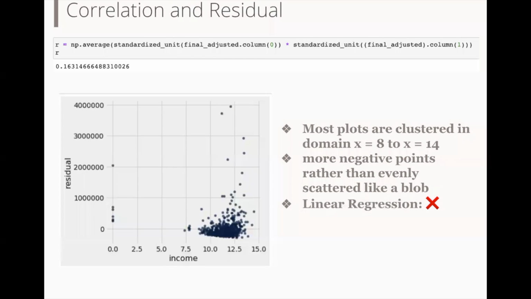In order to test the validity, we calculate the correlation coefficient R, then compute and visualize the residuals. From the scatter plot we draw, we observe that most points are clustered toward the right bottom corner, and there are apparently more negative points, rather than points randomly scattered like a random plot. Therefore, the linear regression model may not be the right model for this prediction.